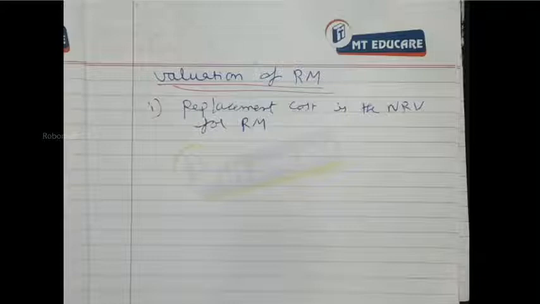Then see what is the position of finished goods. The NRV of finished goods is higher. In that case, raw material should be valued at cost price.